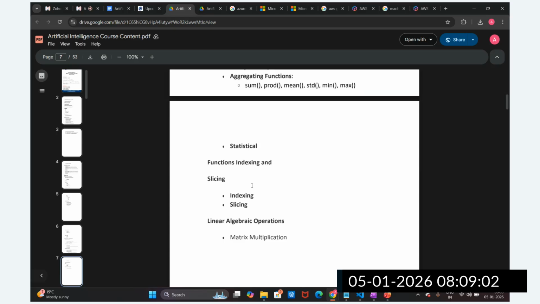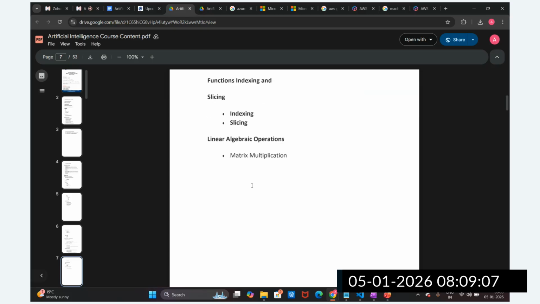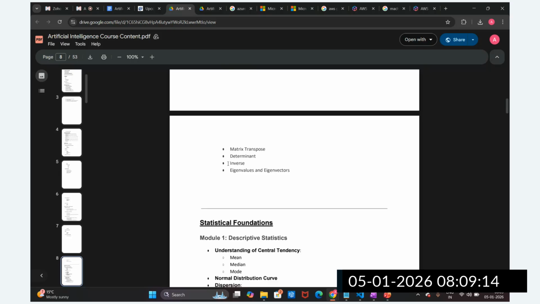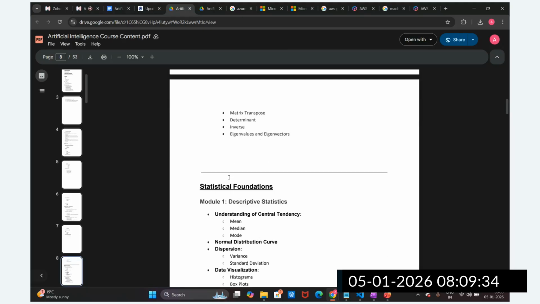Some of the different functions, indexing, slicing operations we are going to perform, and some mathematical operations like linear algebra. We are going to solve some of the applications here: matrix multiplication, determinant, eigenvalue, inverse. We are going to see how we can solve all this mathematical calculation with the help of numerical Python, because this will be helpful in machine learning, deep learning, and image processing. So this is very important, numerical Python, guys. That is the reason it is a must to understand numerical Python.